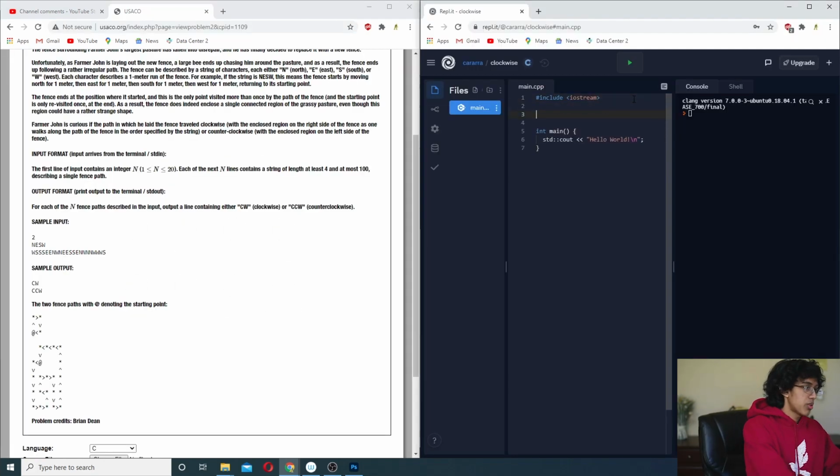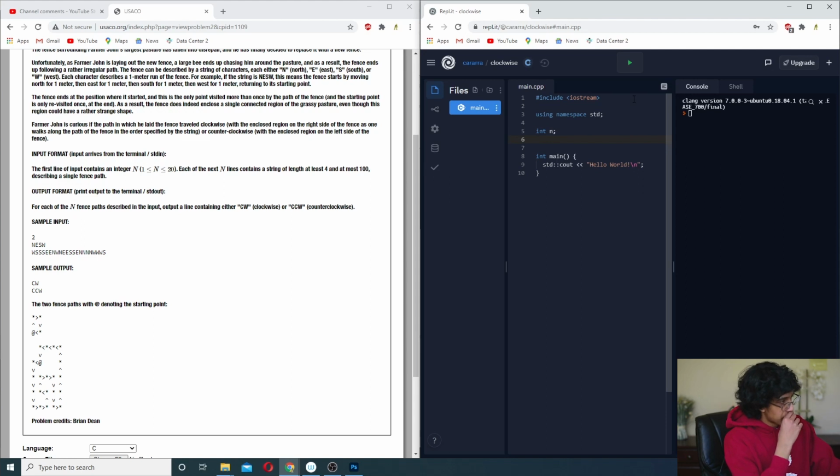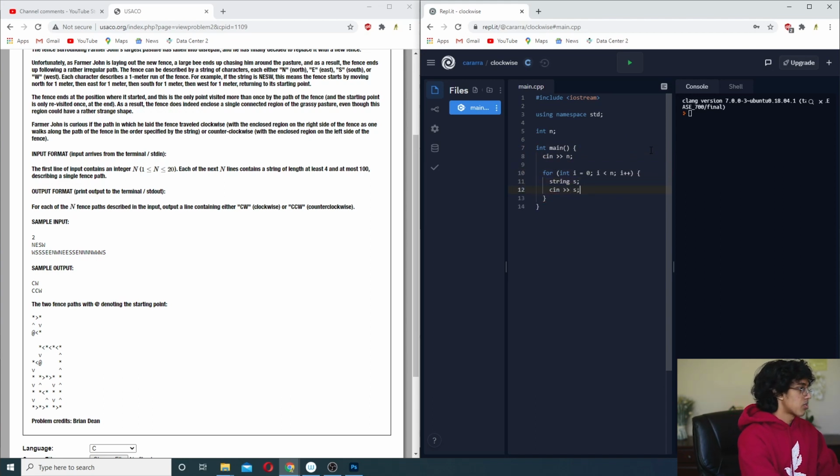Using namespace std, int n, and we'll basically just go through each of these. So, cin n, and then for int i equals 0, we'll read string s, cin s, and for int j equals 0, j less than s.length, j plus plus. Essentially we want to keep track of our current direction, so we'll have a char dir equal to, I don't know, we'll put a placeholder character for now.